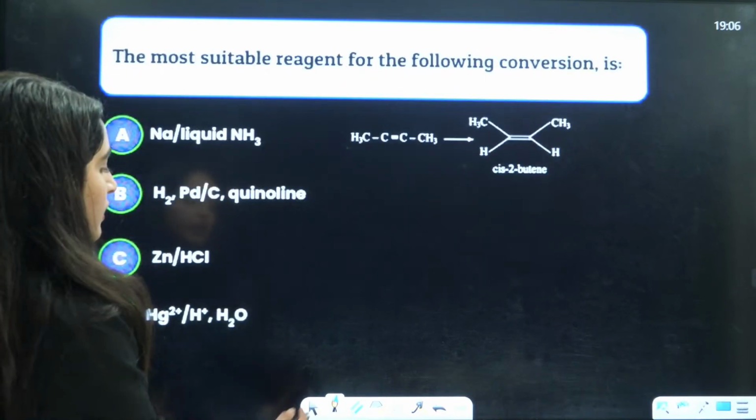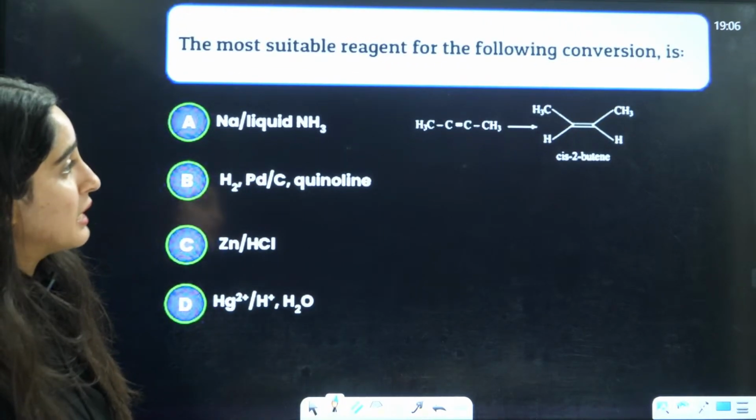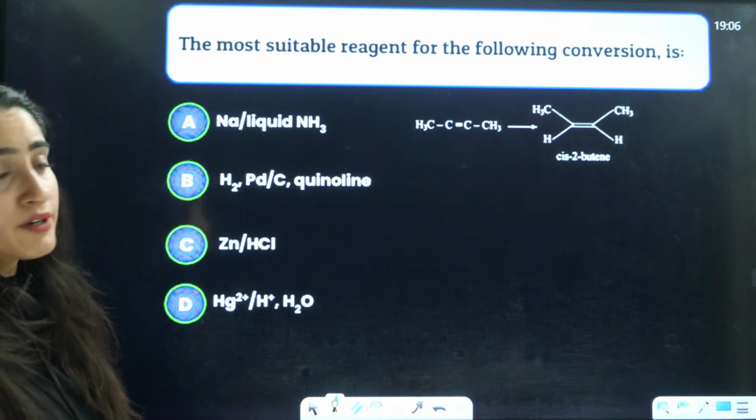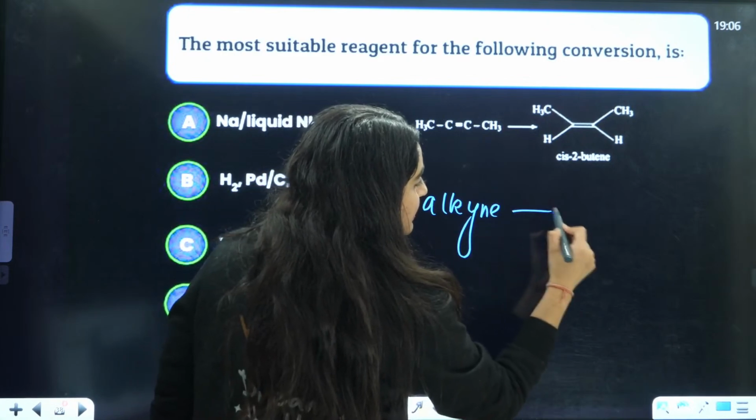Now next is the most suitable reagent for the following conversion. From alkyne, how to prepare cis-alkene?